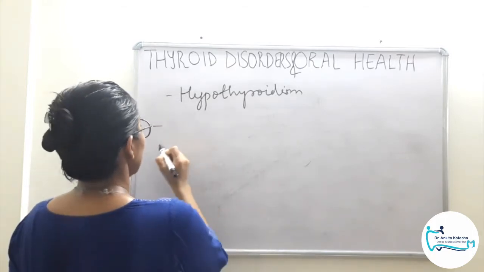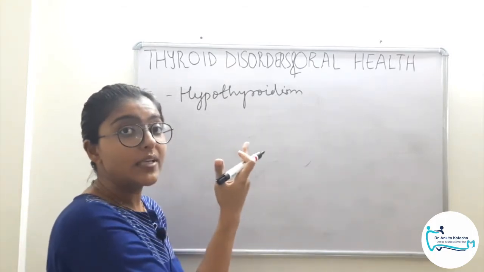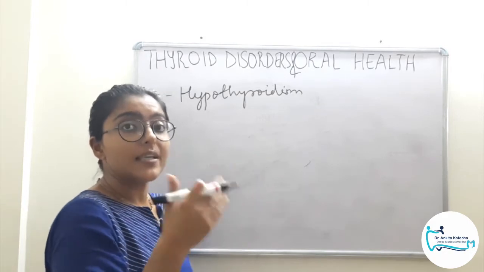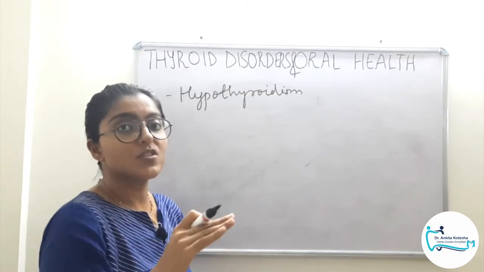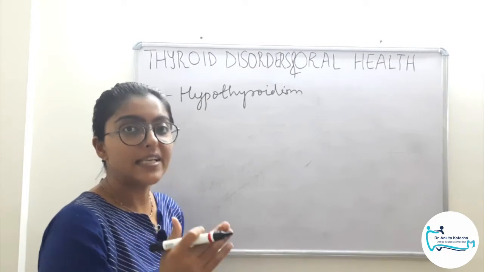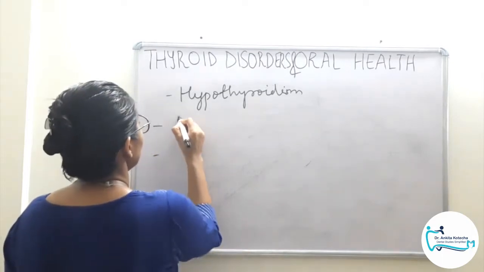Okay. Next, on bone, decreased metabolic activity. So the eruption will be delayed because the bone resorption will take place slowly. So delayed eruption. Okay.